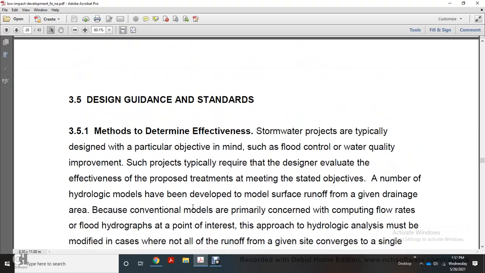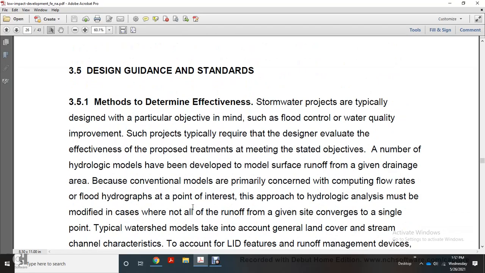3.5 Design guidance standards. Method of determining effectiveness. Stormwater projects typically are designed with particular objectives in mind, such as flood control and water quality improvement. Some of these projects typically require the design and evaluation of the effectiveness of proposed treatment to meet stated objectives, for which a number of hydrological models have been developed. The models simulate surface runoff of the drainage for given drainage areas.